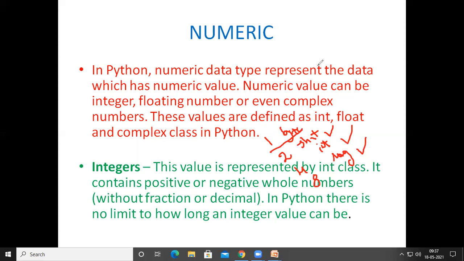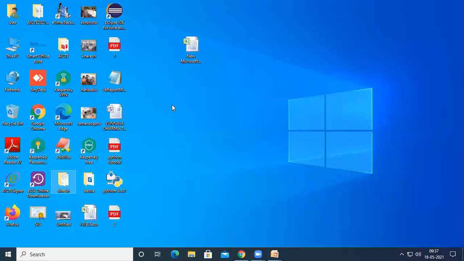But in Python, there is no need to worry about the limit, or how long an integer value can be. Any value can be stored inside an integer variable, from minus infinity to plus infinity. So there is no limit, right? And then let us see how these integers can be represented in Python with the help of a program.